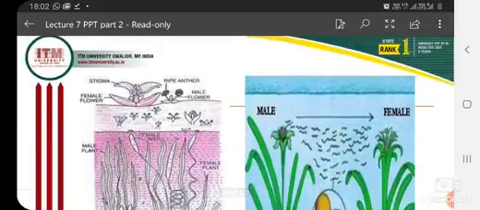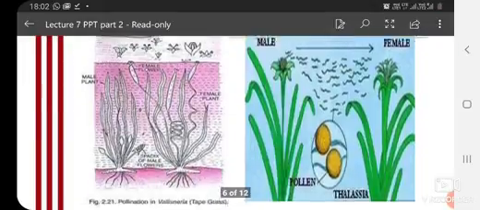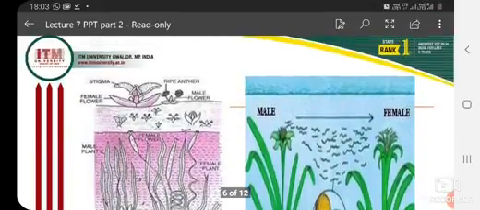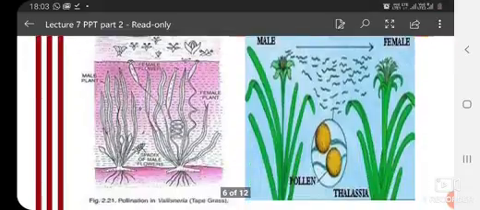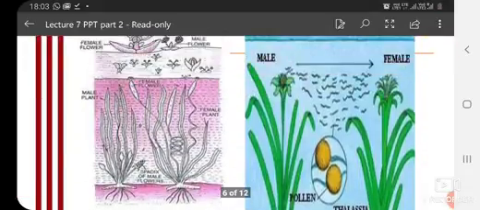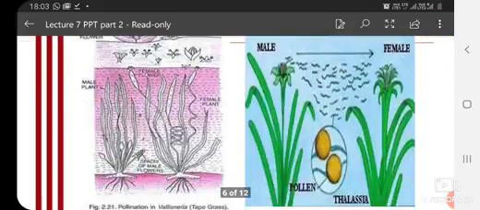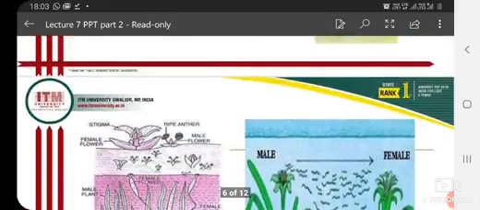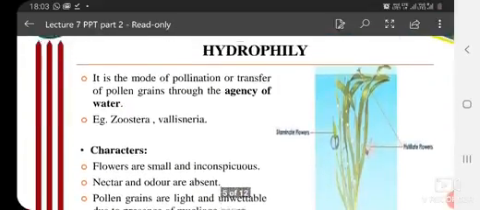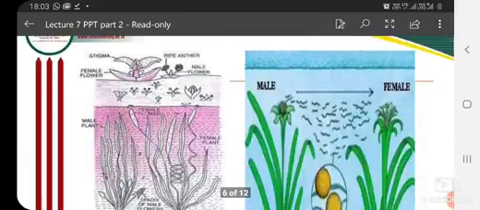The stigma, the female flower, the female plant, and the male and female plant. You can see the female flower and male flower above the water, and in hypohydrophily you can see that it is in the water, below the water. So the transfer of pollen happens through water only. These are some examples of hydrophily and its types, epi and hypo.